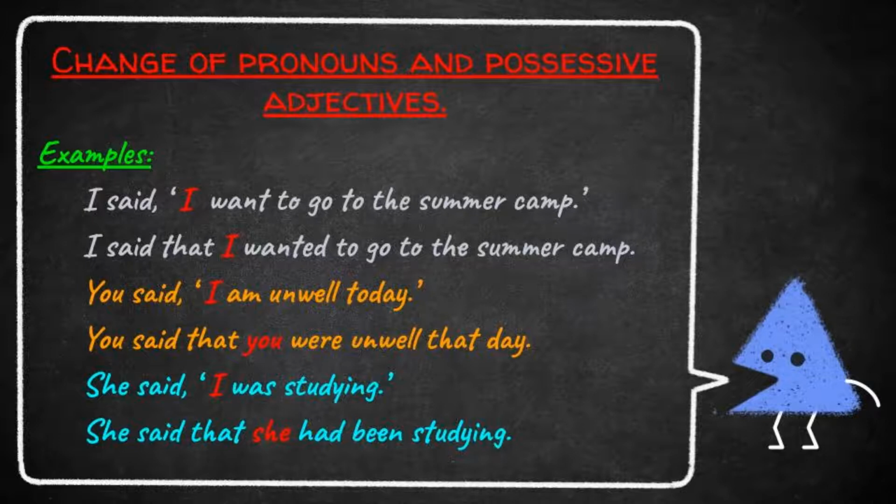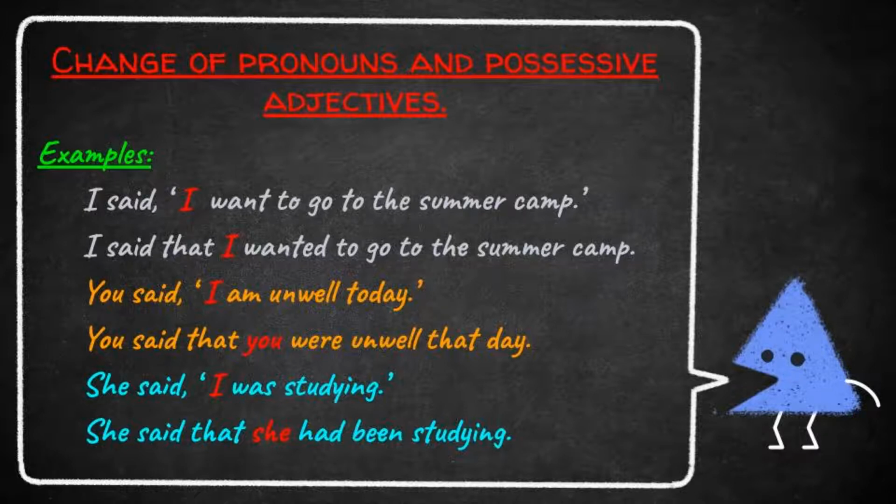You said, "I am unwell today." This is direct speech and the direct speech is in simple present tense. Already we discussed that if the direct speech is in simple present tense, we want to write the indirect speech in simple past tense. So, what are the changes we want to do? Remove the punctuation marks, insert the conjunction, change the pronoun and tense of the verb. You said that you were unwell that day.